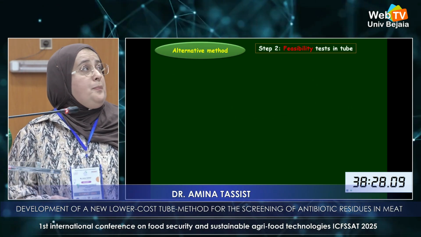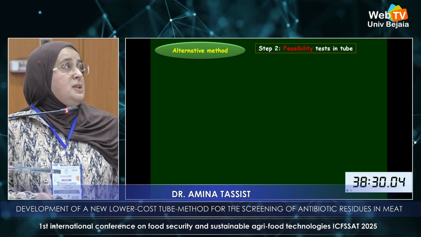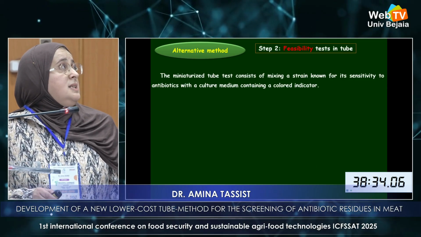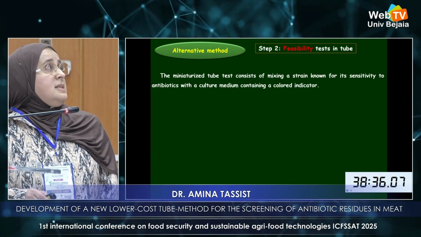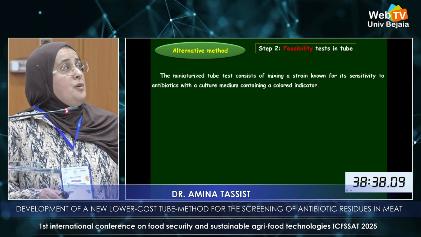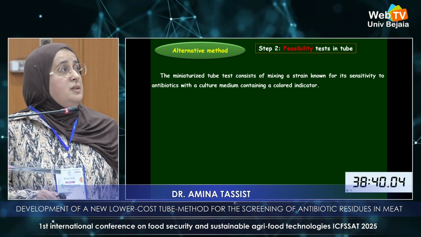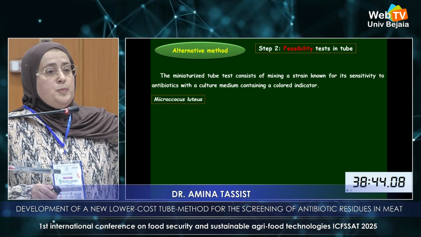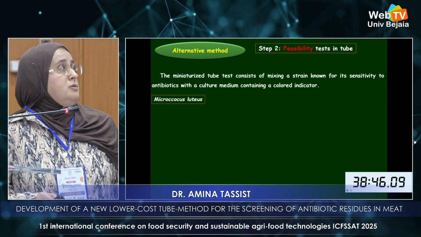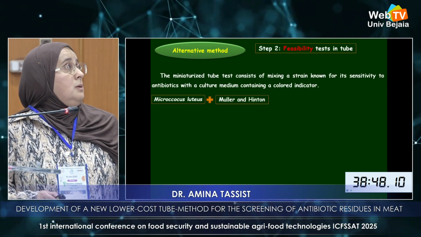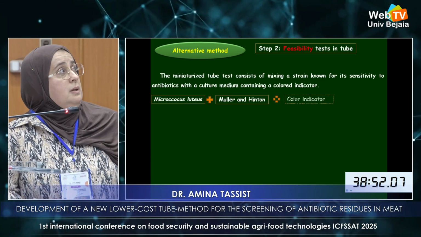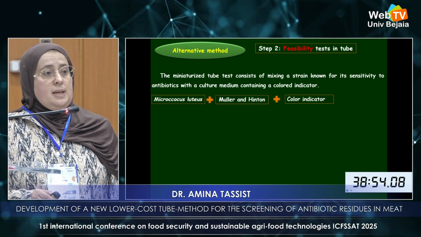The second step of our alternative method is to test it in tube. It's a miniaturized tube test which consists of mixing a strain known for its sensitivity, which is the optimal strain, Micrococcus luteus, with a culture medium, Müller-Hinton, containing a colorant indicator.